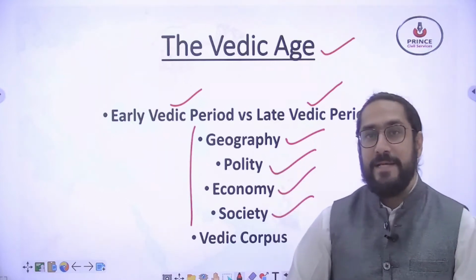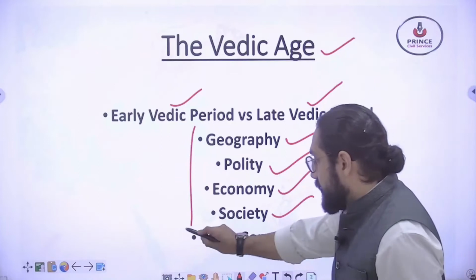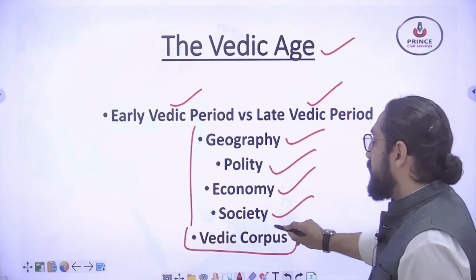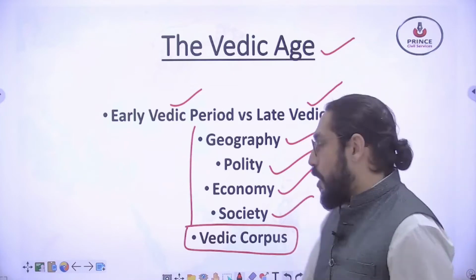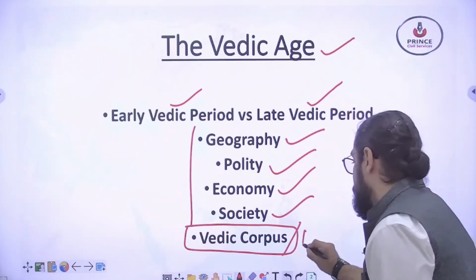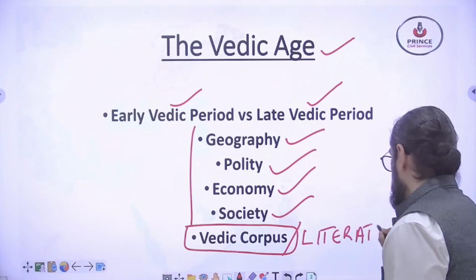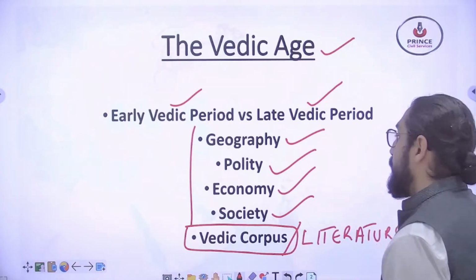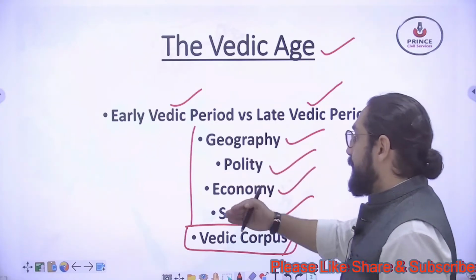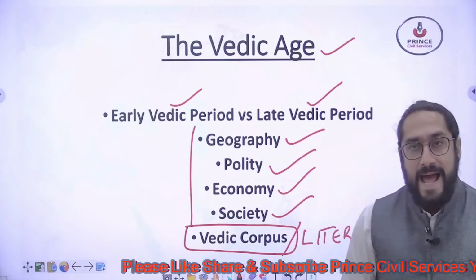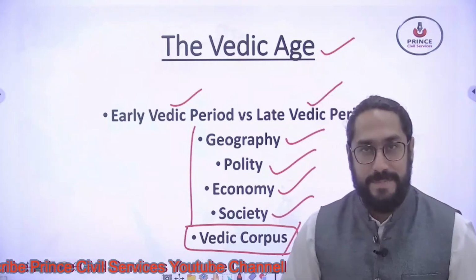You should also remember the factual information regarding this period, that is the Vedic corpus, also known as Vedic literature. We have looked at all these perspectives, and in this video we are going to look at some other perspectives of the Vedic Age.